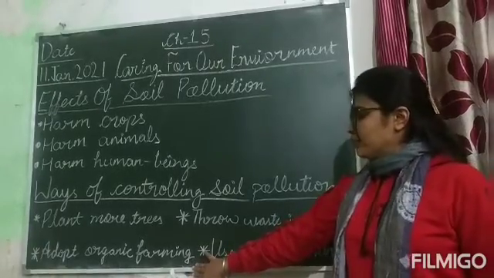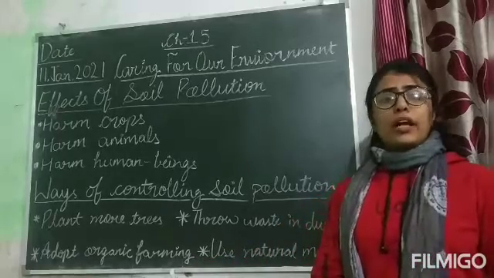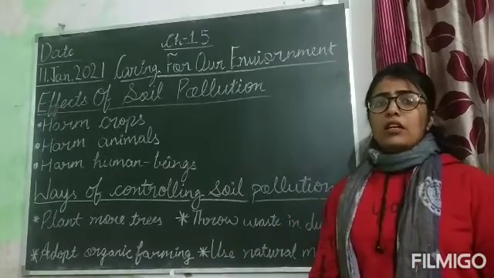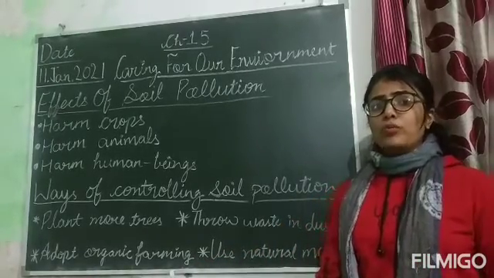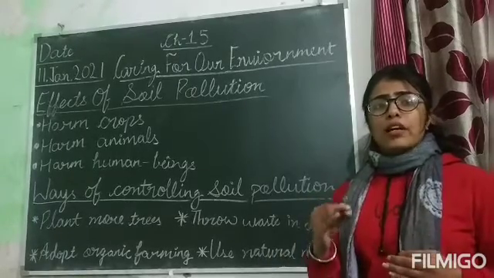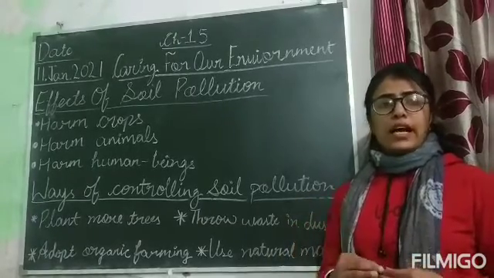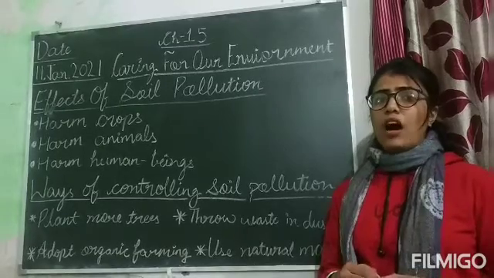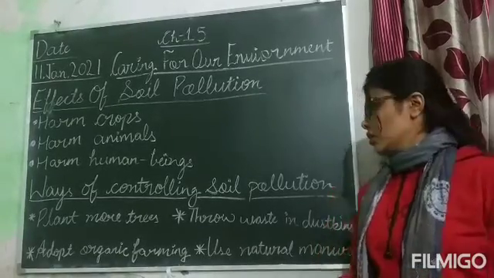Adopt organic farming. Farmers should adopt organic farming, like some natural methods to protect our environment. Farmers should not use chemical fertilizers, insecticides and pesticides that are harmful for our soil.